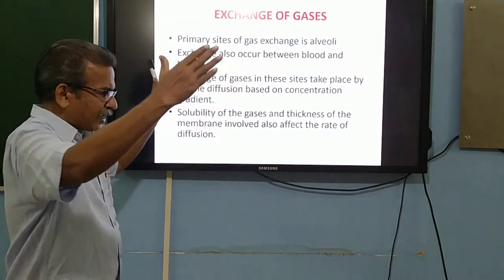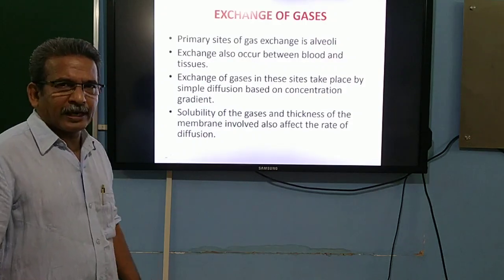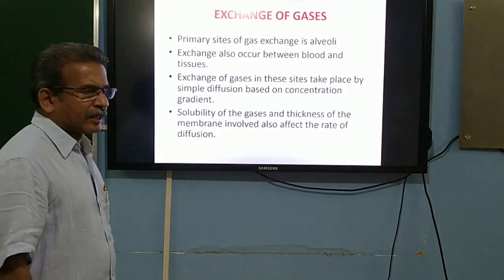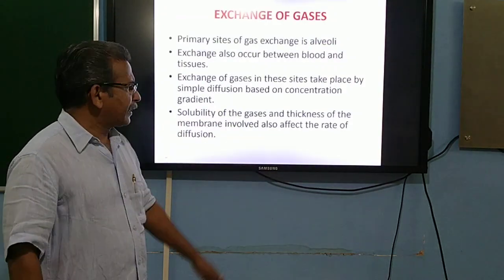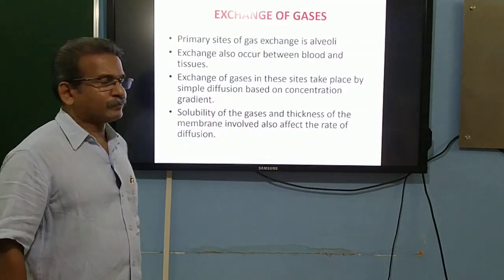So the main factors that affect the rate of diffusion are the concentration gradient, how much of a gradient of concentration exists, then the solubility of the gases, and the thickness of the membrane involved in exchange.